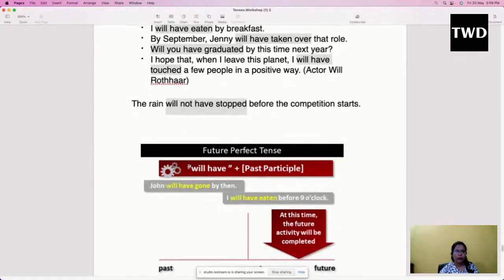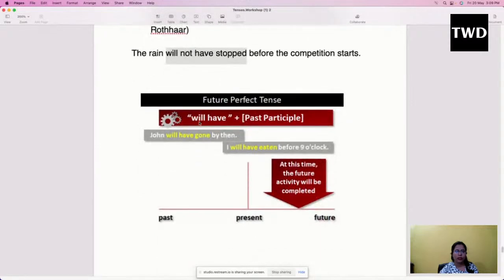Then, what would be the structure of the sentence? You will use will have plus past participle. This is the structure of the sentence under future perfect tense.